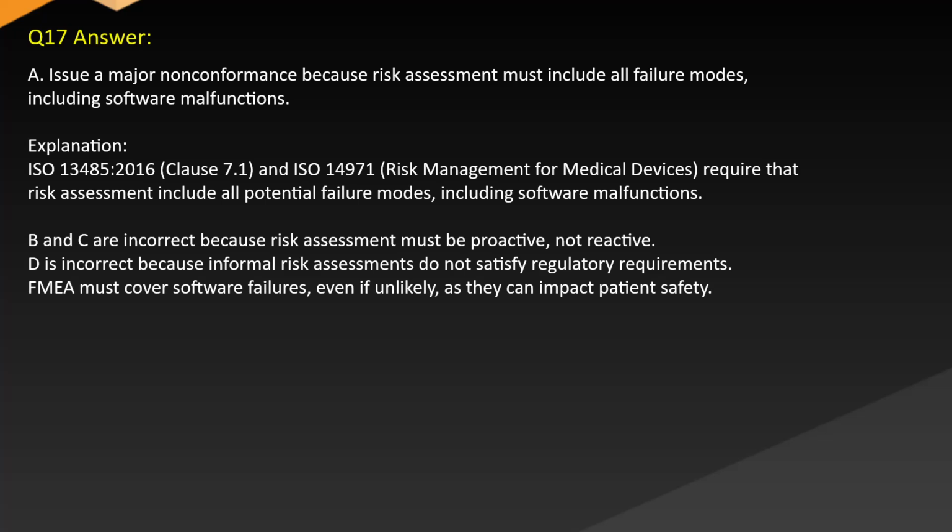Explanation: ISO 13485:2016 Clause 7.1 and ISO 14971, Risk Management for Medical Devices, require that risk assessment include all potential failure modes, including software malfunctions. B and C are incorrect because risk assessment must be proactive, not reactive. D is incorrect because informal risk assessments do not satisfy regulatory requirements. FMEA must cover software failures, even if unlikely, as they can impact patient safety.